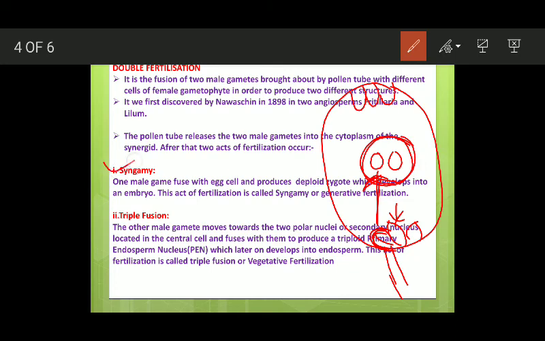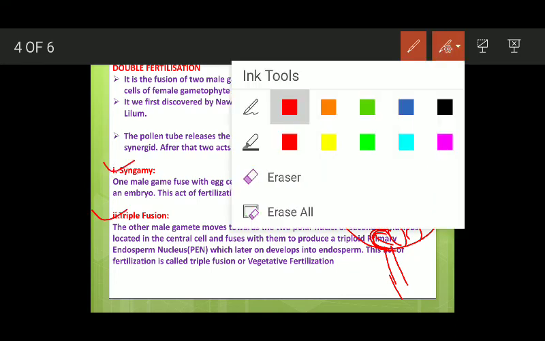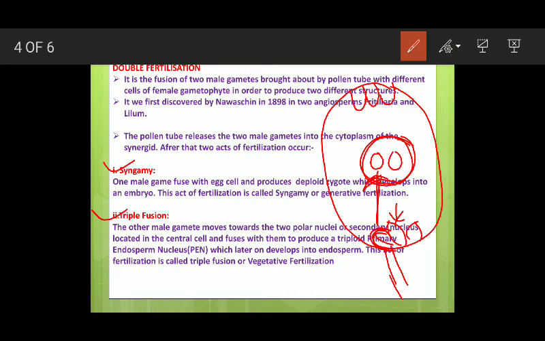We are going to discuss these two fertilization events. The first one is syngamy. Syngamy means one male gamete fuses with the egg cell and produces a diploid zygote, which later on develops into an embryo. This act of fertilization, taking place between the male gamete and the egg cell, is called syngamy or generative fertilization. Why generative fertilization? Because it ultimately results in the formation of the embryo, the formation of offspring.